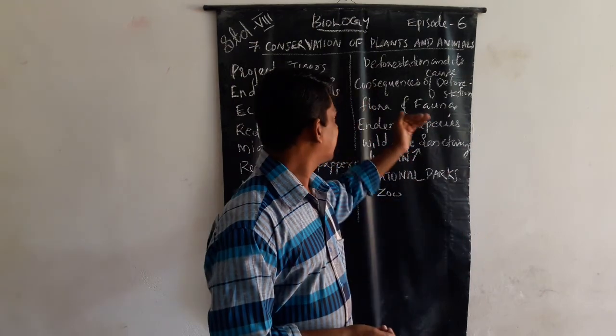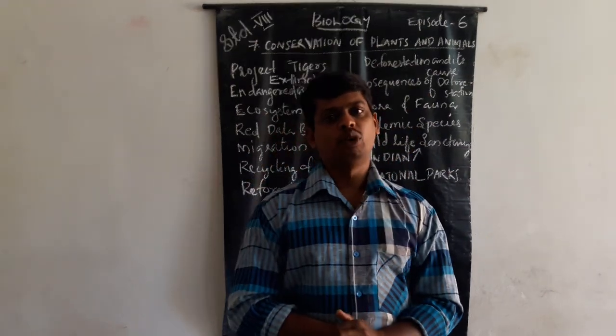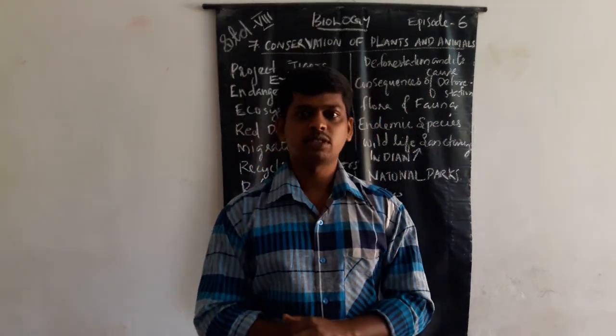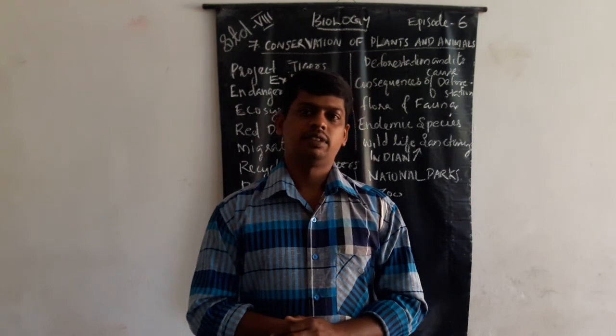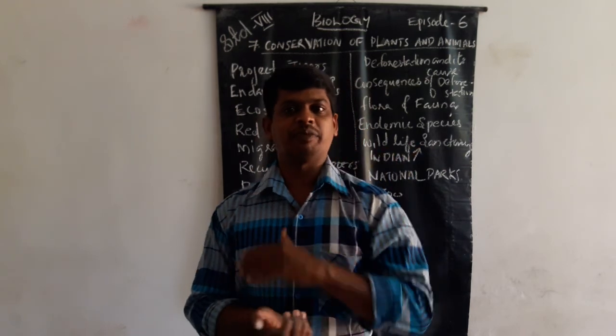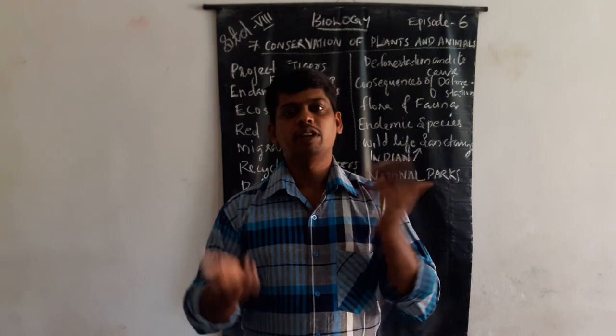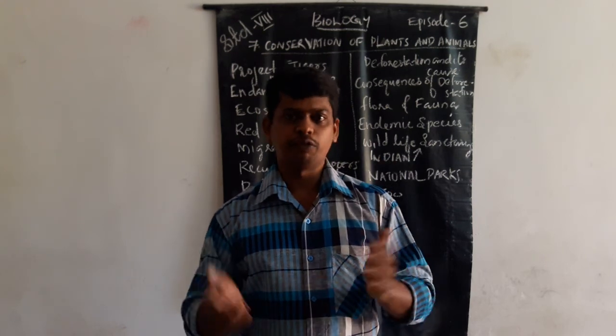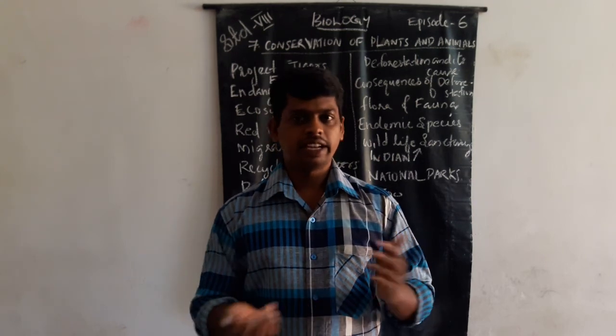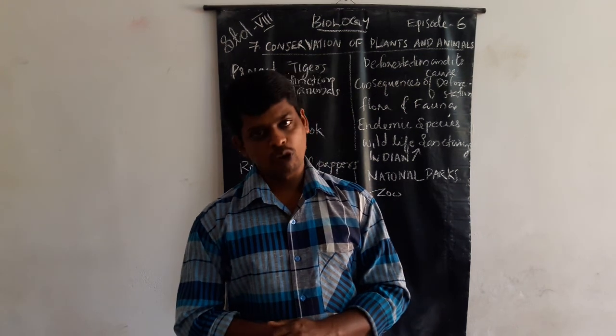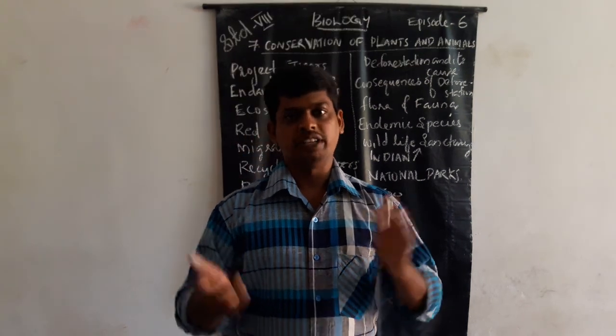And then second is fauna. Fauna is another example, of animals going to extinction. They are protected. That is fauna. The scientific words flora and fauna refer to those that are protected.